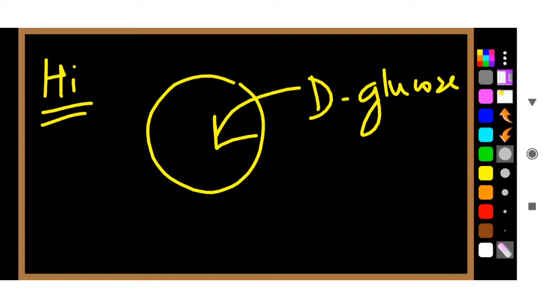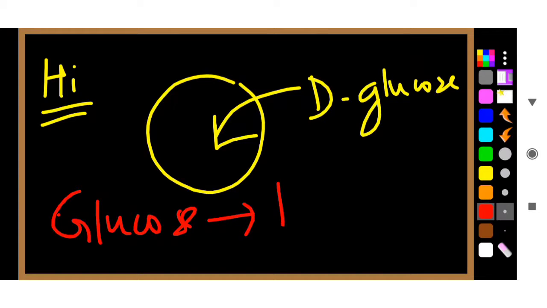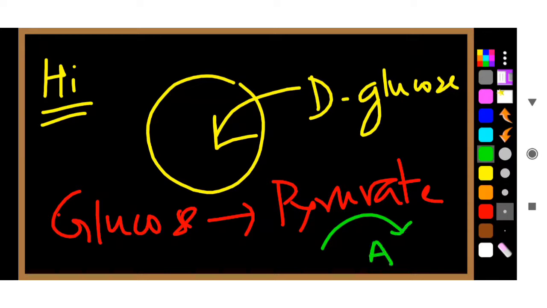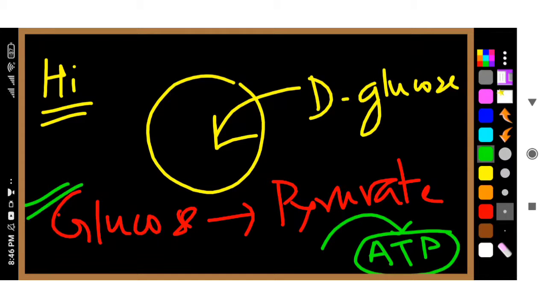Basically, what happens? Glucose is converted in our cell into pyruvate, and from pyruvate ATP is produced. So the energy currency we get is basically from glucose.